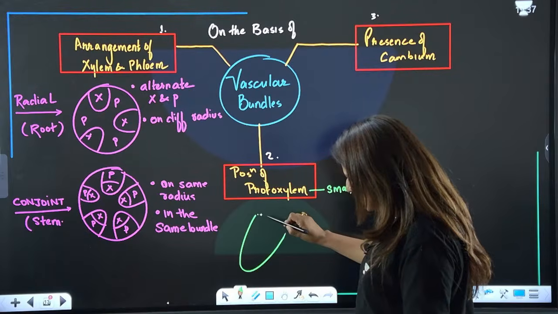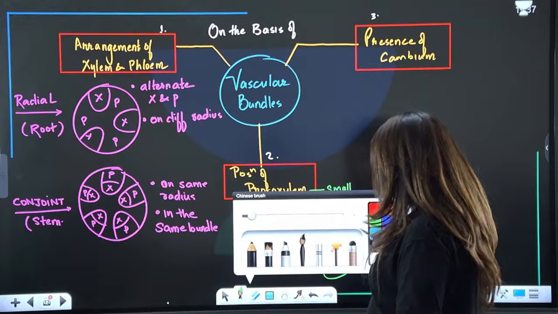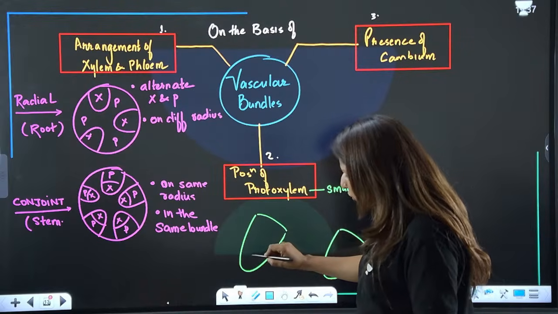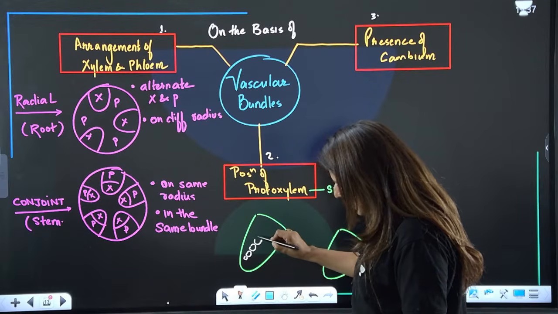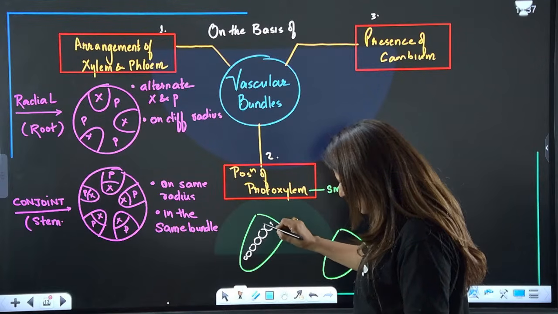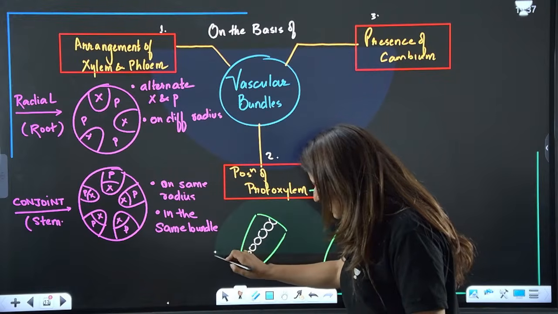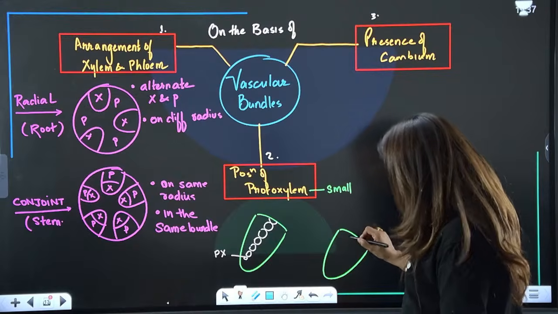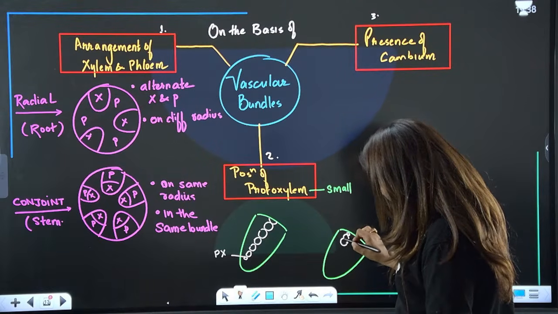Let's say this is a vascular bundle and this is another vascular bundle. I'll compare and tell you how each one looks. If the protoxylem, the smaller particles, are on the inner side and the larger particles on the outer side, like this, this small particle represents the protoxylem. Is that clear? While there can be another situation where the protoxylem is on the outer side, like this.